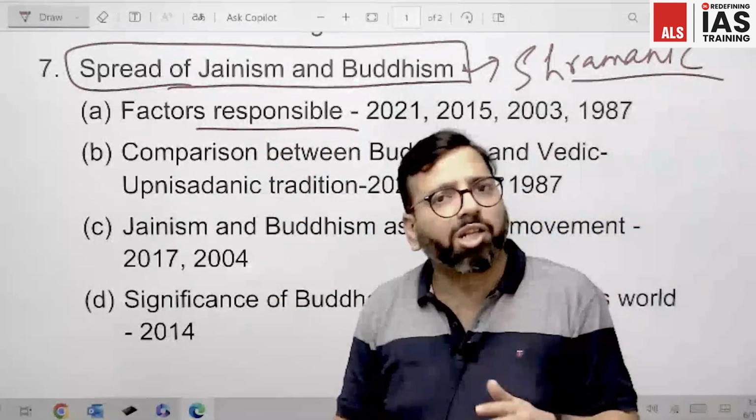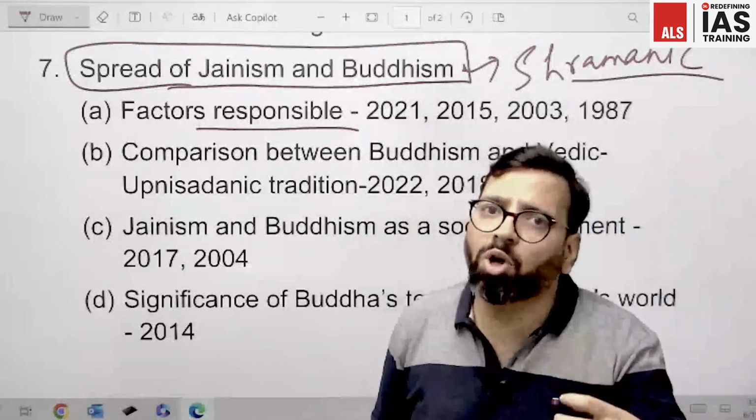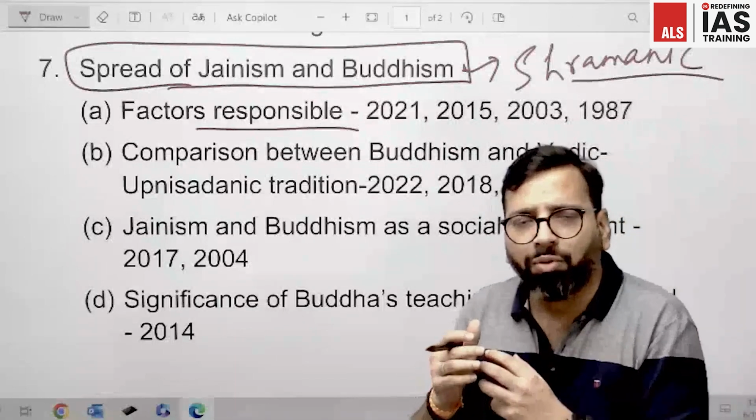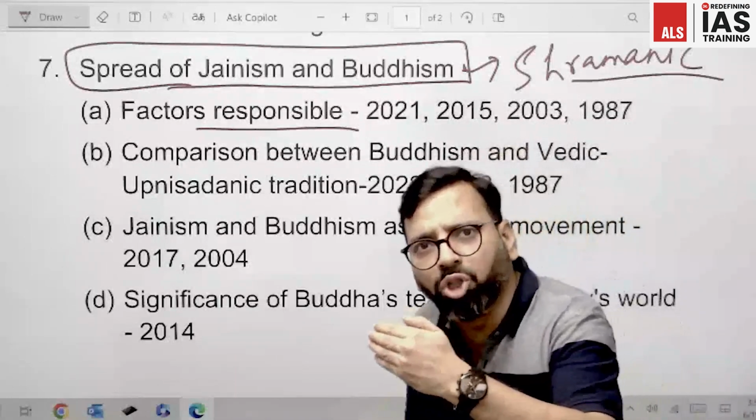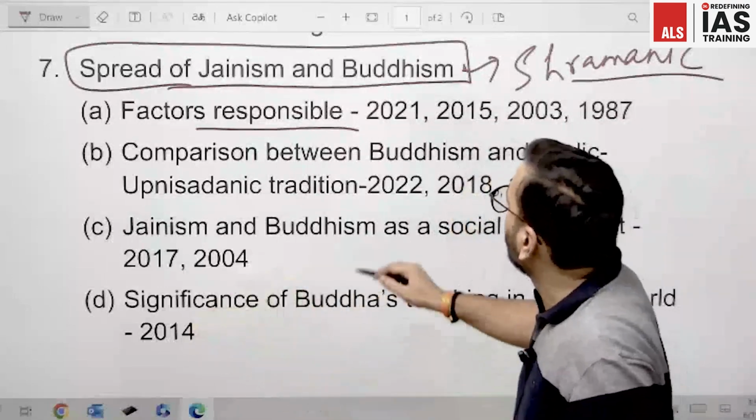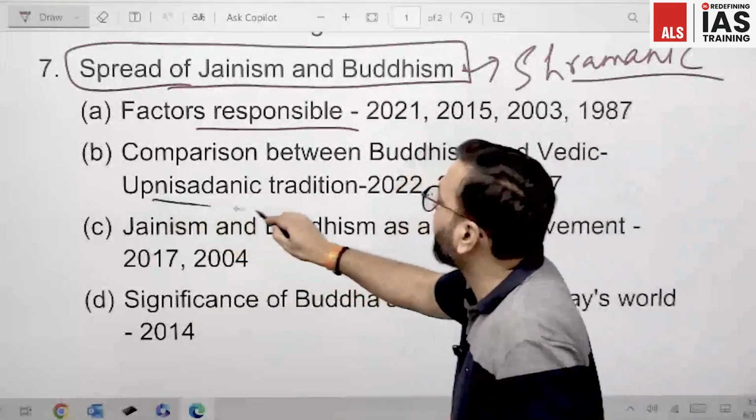Moving ahead, it's not only about what the factors responsible are, rather we need to find a comparison, a connection. We need to compare Buddhist teachings, or Buddhism, with the development of the Vedic Upanishadic tradition.